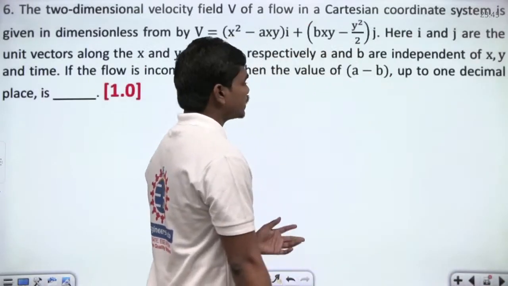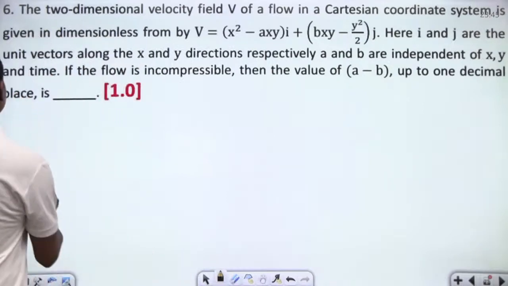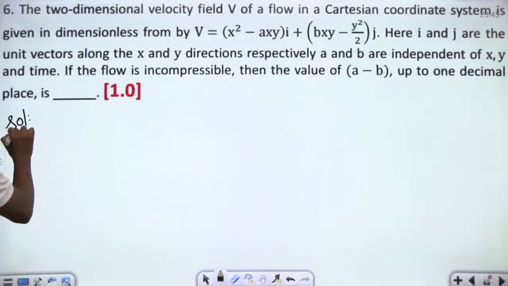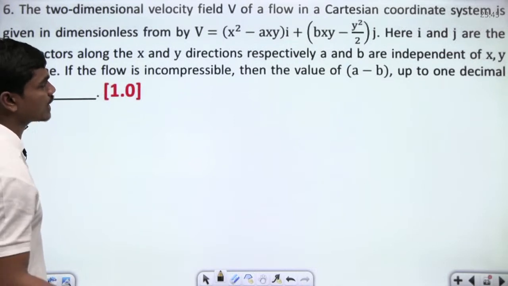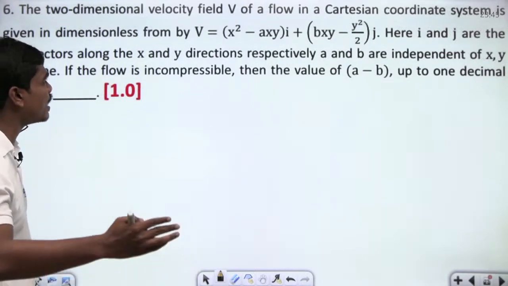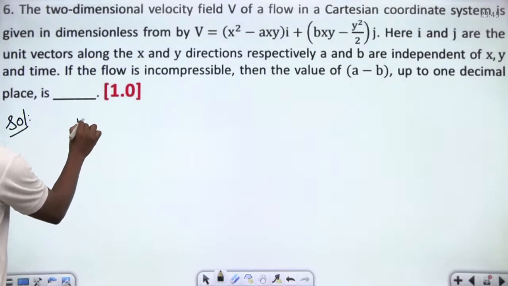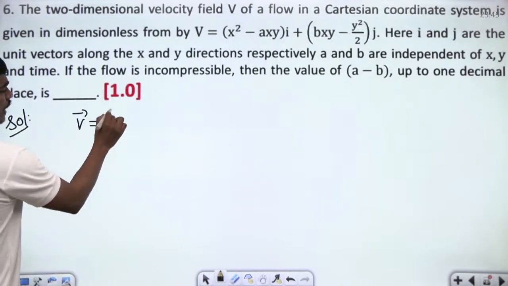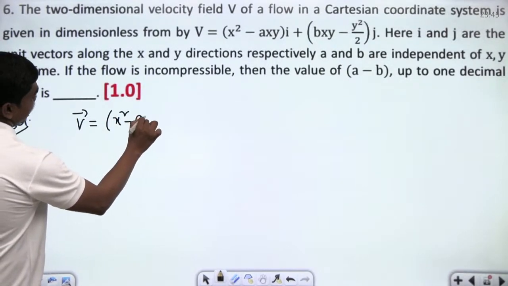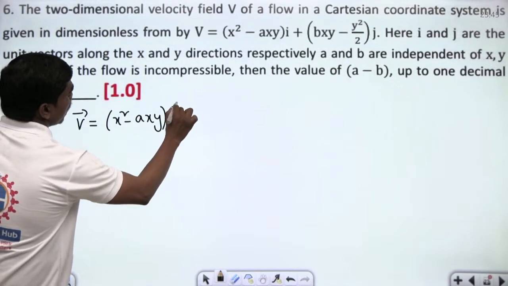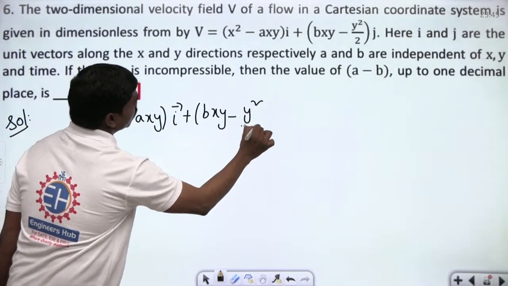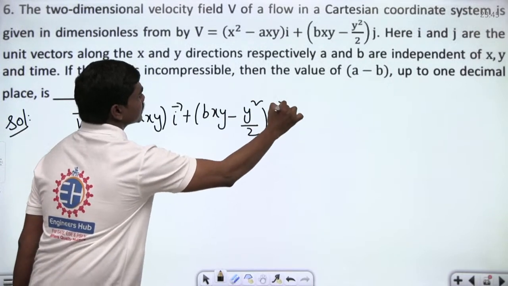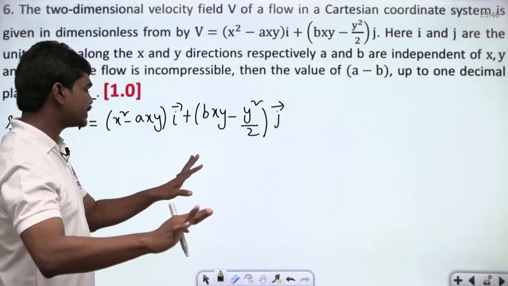Next, let us see this question. The two-dimensional velocity field V bar of a flow in a Cartesian coordinate system is given in dimensionless form. This velocity field is given as (x squared minus axy) i bar plus (bxy minus y squared by 2) j bar. This is what we have.